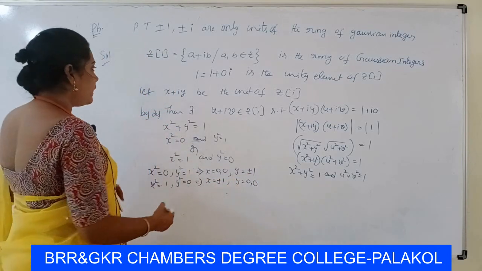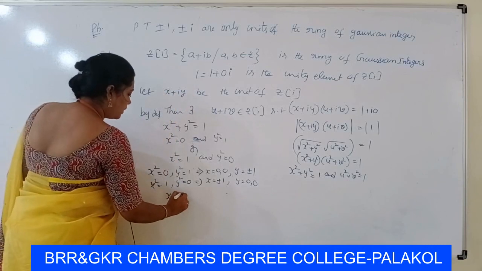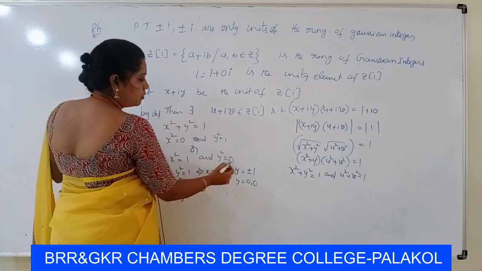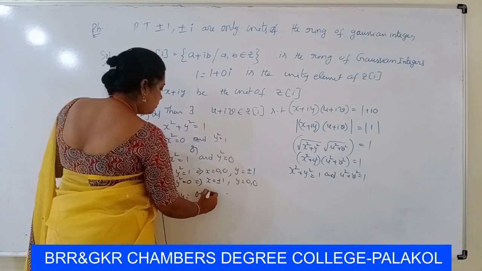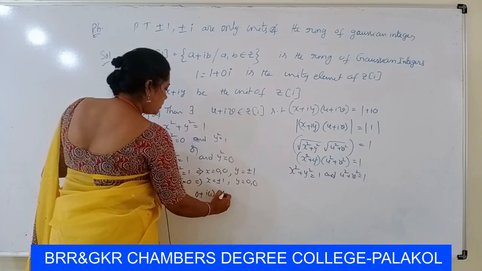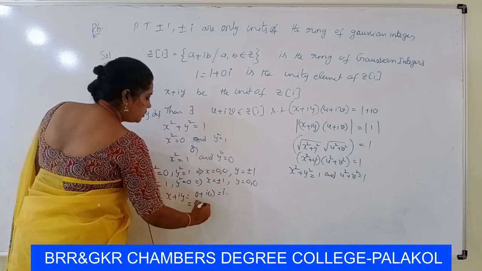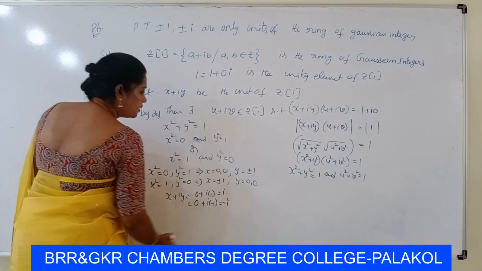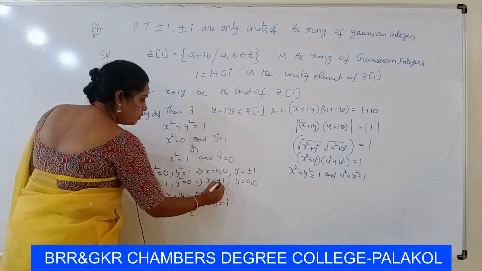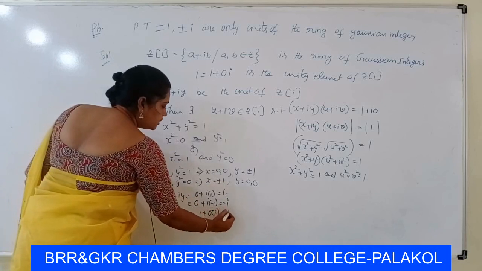Now write the possible values of x plus iy. Taking the first pair, 0 and 1: 0 plus i into 1, that is i. Next possibility, 0 plus minus 1 times i, that is minus i. Next, 1 plus 0 into i, that is 1.